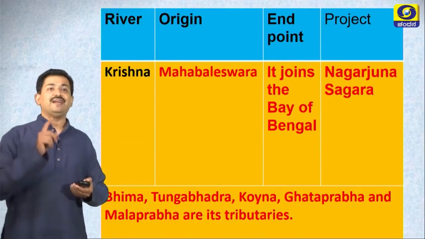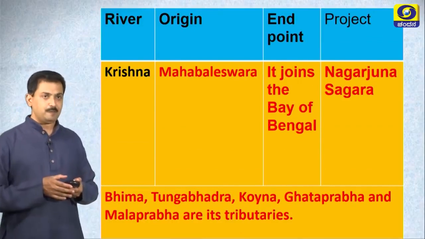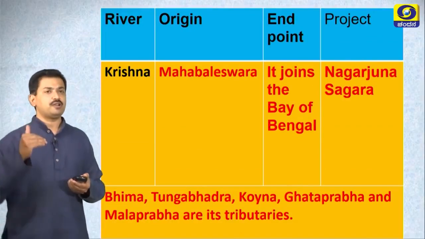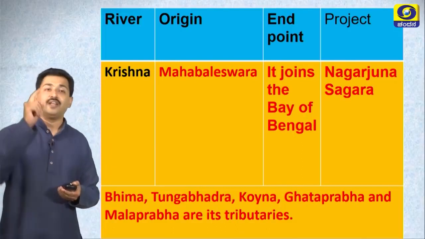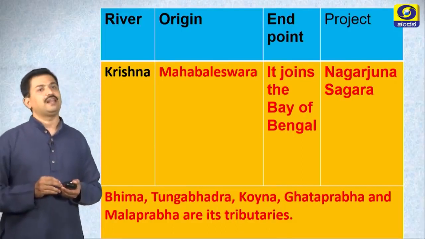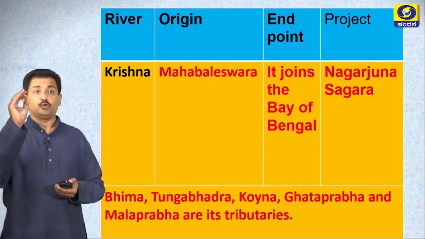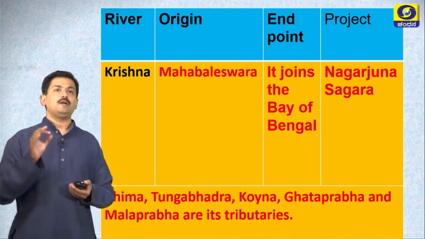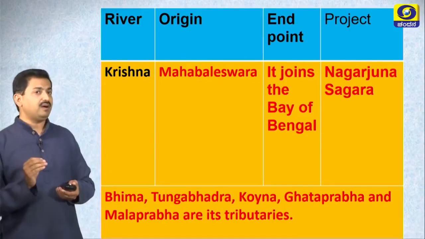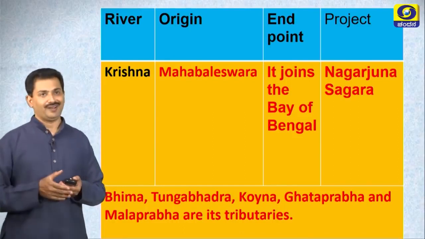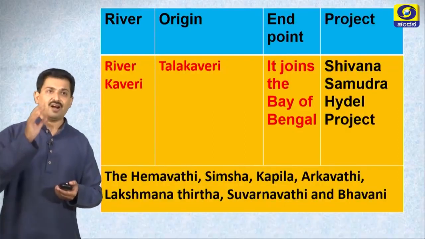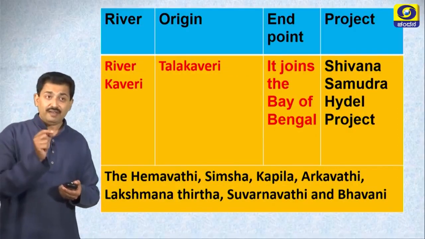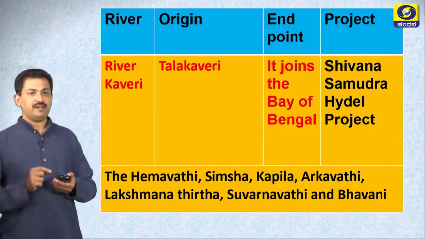River Krishna takes its birth at Mahabaleshwar. Nagarjuna Sagara project is built at Nandikonda village in Telangana. Bhima, Tungabhadra, Koyna, Ghataprabha, Malaprabha are its tributaries. River Kaveri. River Kaveri rises at Talakaveri.